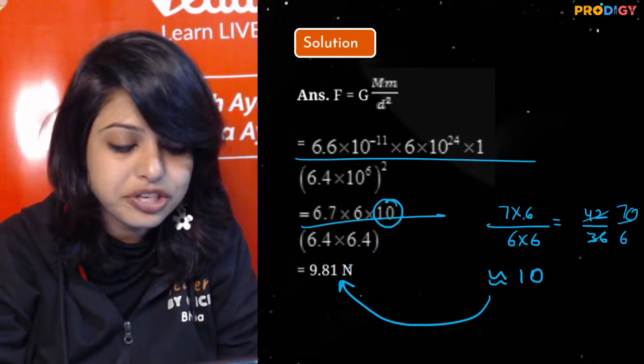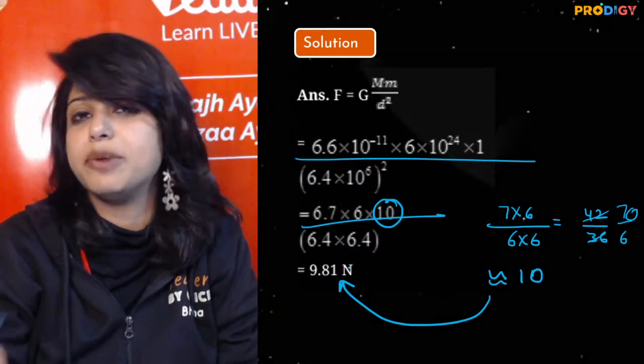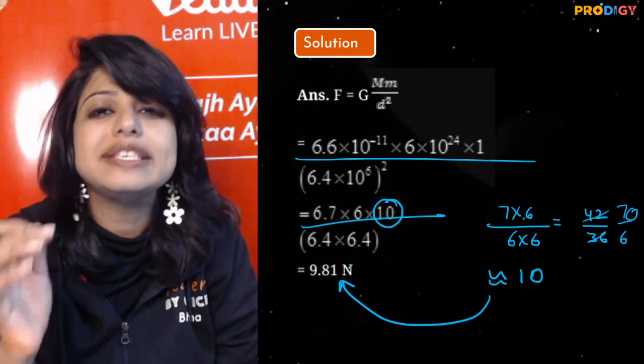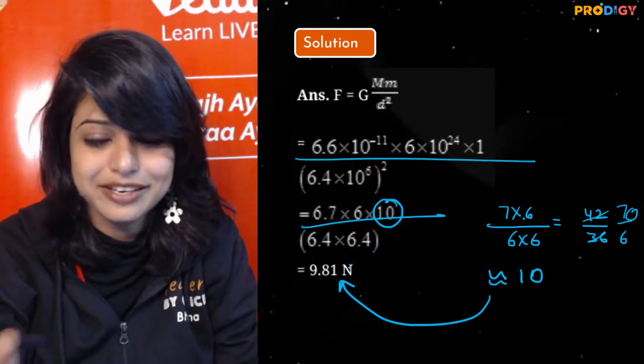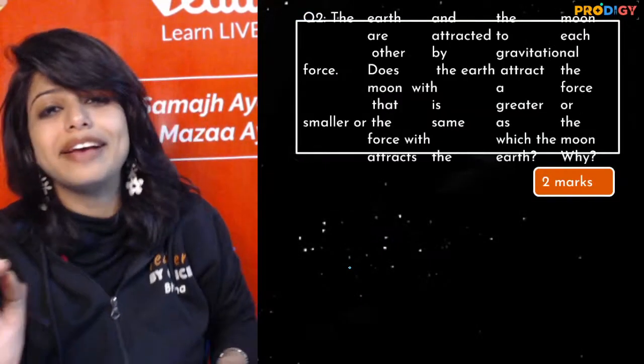This is a 2-marker question. You already scored yourself 2 marks into your pockets. That's how to earn every single mark. Don't leave even one mark, and it should definitely not go into the examiner's pocket. Okay? Let's get to the next question.